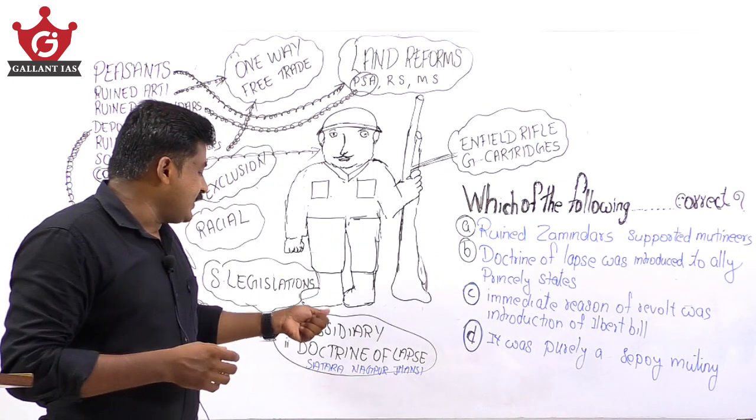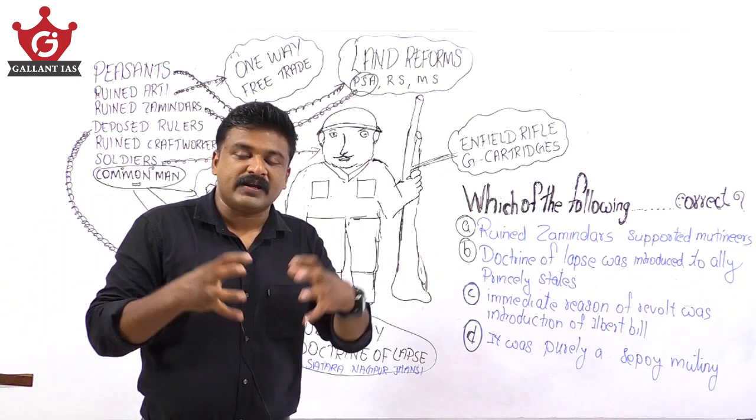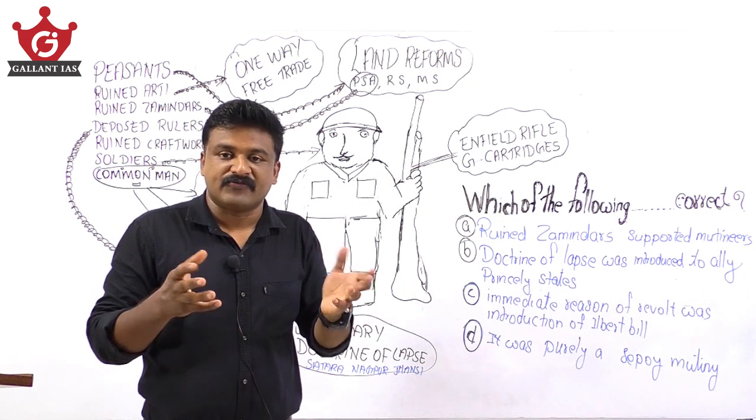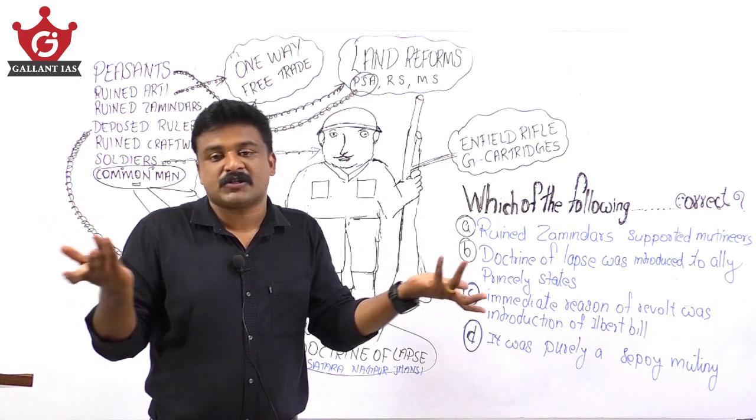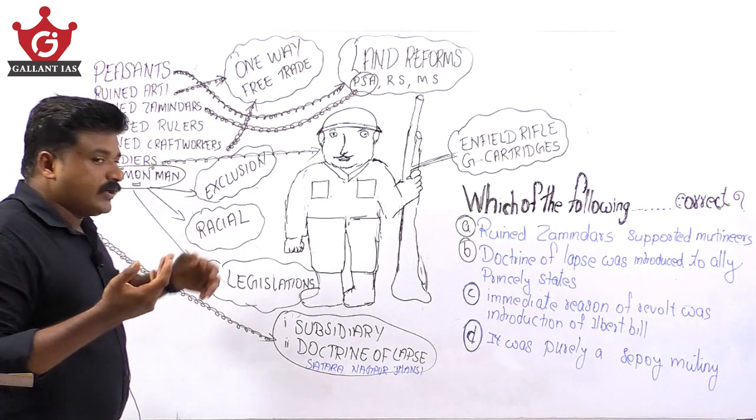So through the subsidiary alliance system and the doctrine of lapse, the British East India Company annexed many Indian states and deposed the rulers of the states. Now the rulers of the states lost their land, they lost their state, and they had no privilege, no positions now.